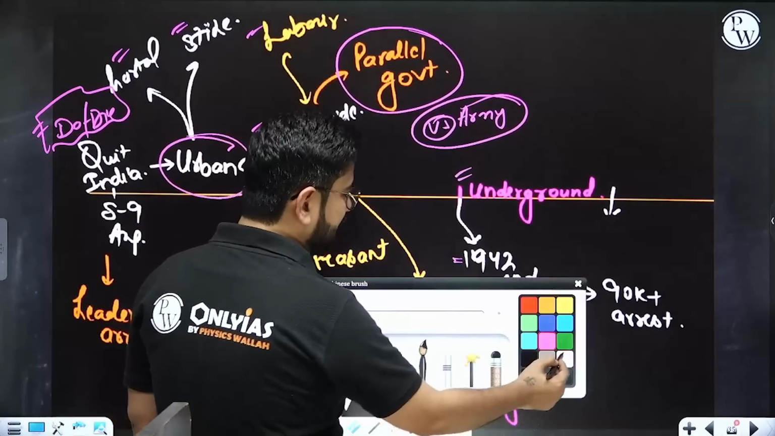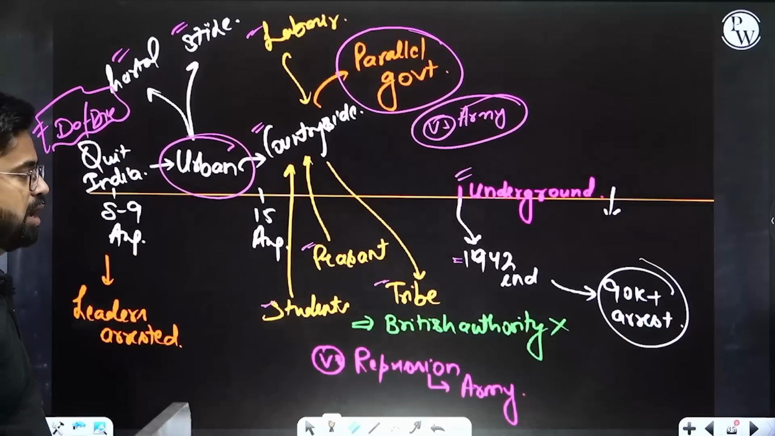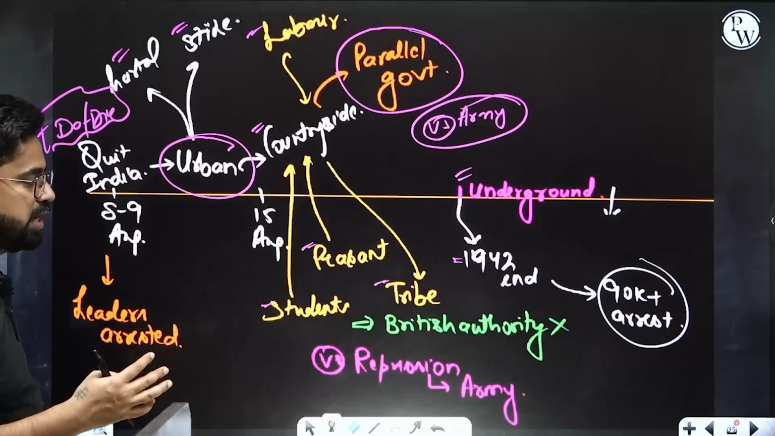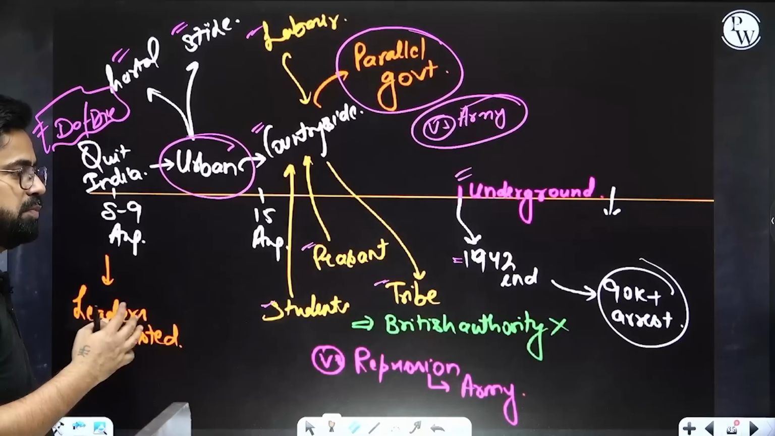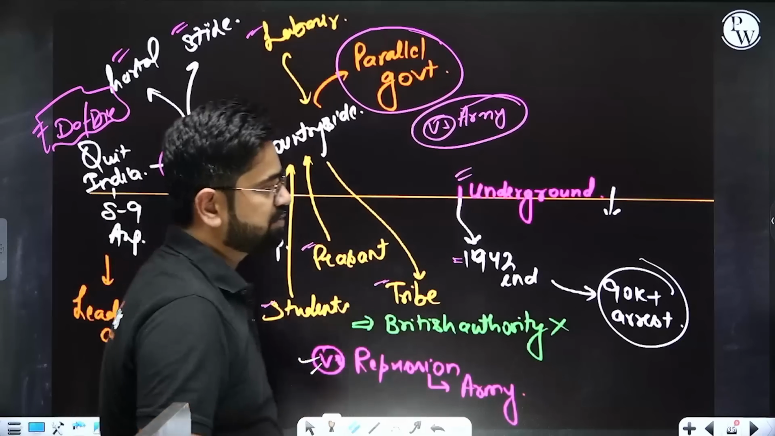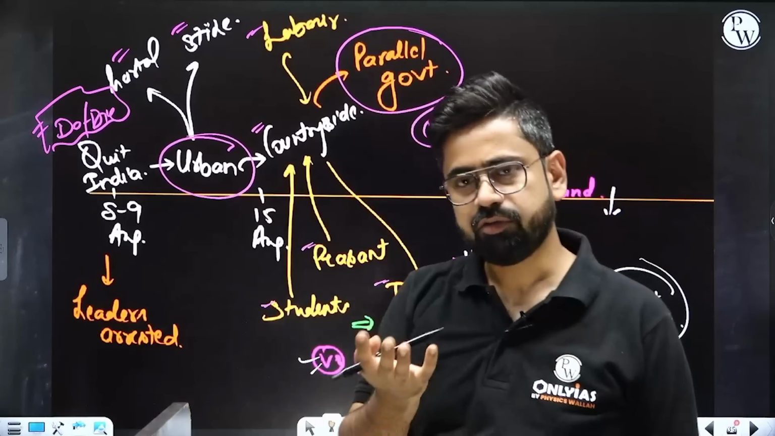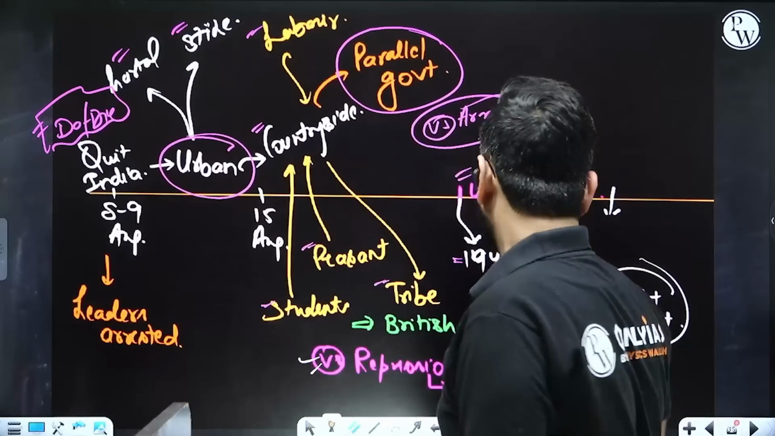Almost 90,000 satyagrahis were arrested in this whole thing. British authority was completely devastated. All the British offices were ransacked, and there was huge repression by the army. So there was silence, but it was not complete silence. The fire was still beneath. So what we realized...